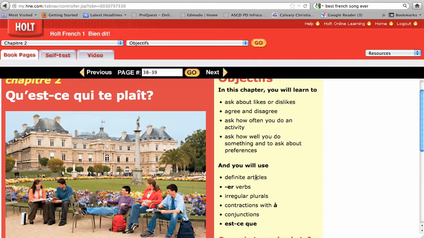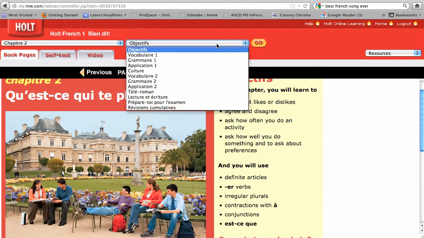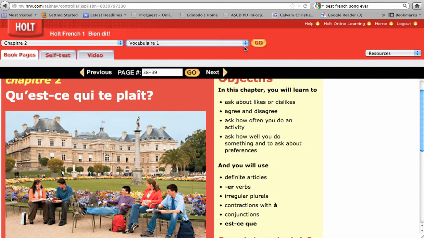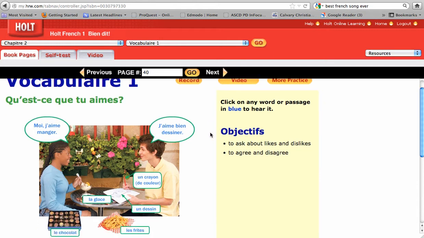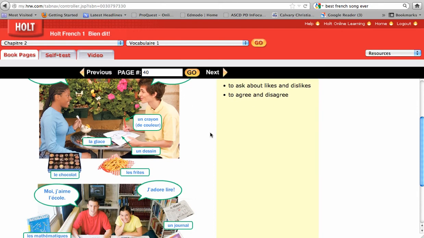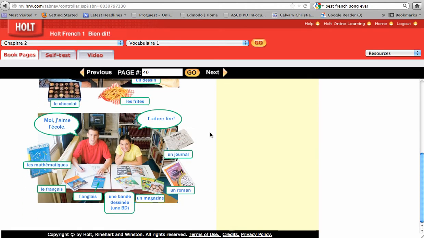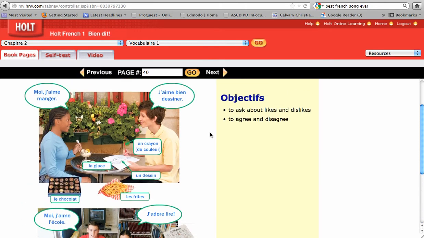Your second assignment will be given on Net Classroom as well, and that will be to write out a vocabulary for section 1 of chapter 2. All right, so in order to find that, we're going to come up here to objectives and we're going to go to vocabulary 1. I'm going to select Go. And in just a second, there you have it. It loads up. Vocabulaire 1, qu'est-ce que tu aimes? And we're going to find a wrap here. You've got people sitting at a cafe table and things at a desk, things they like to do.